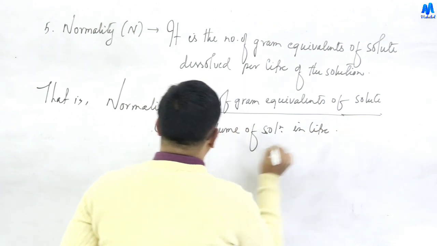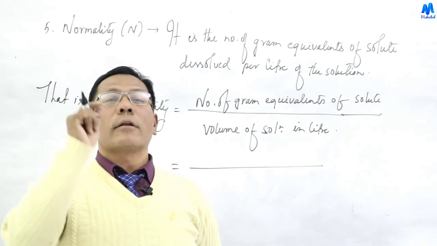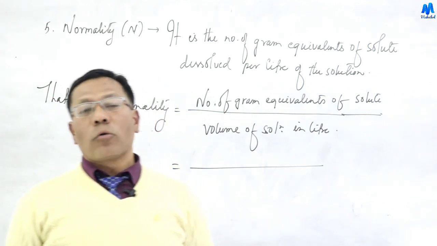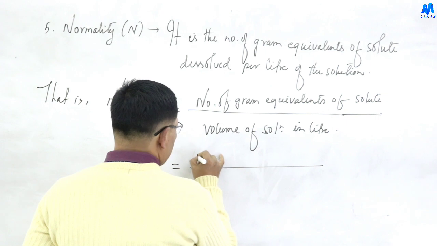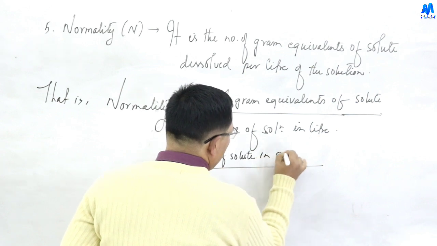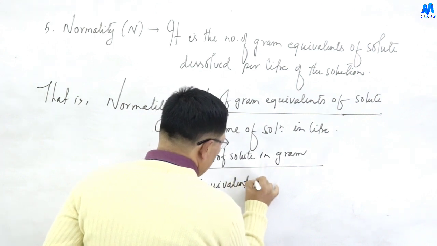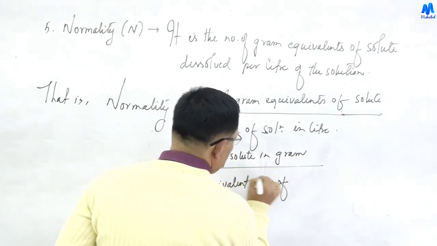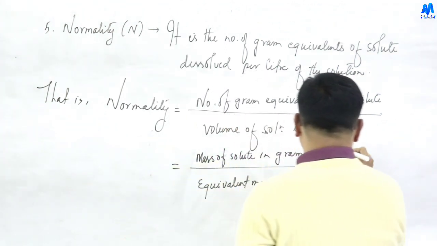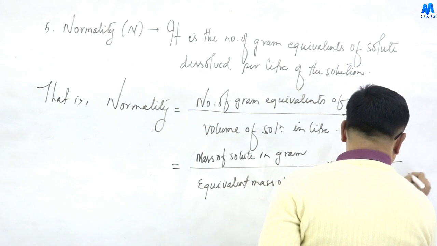The number of gram equivalents is the mass of solute in gram divided by the equivalent mass of solute, divided by the volume of solution in liter.